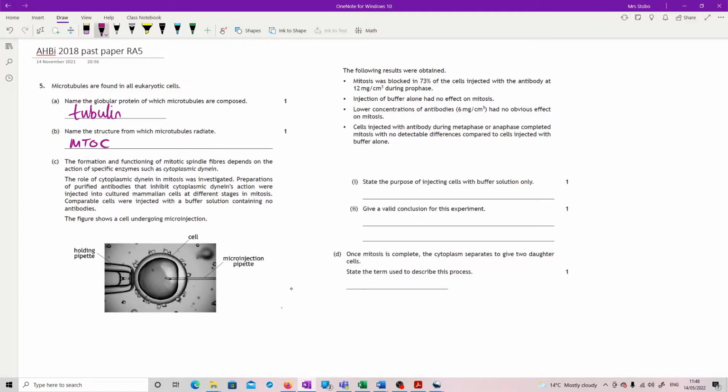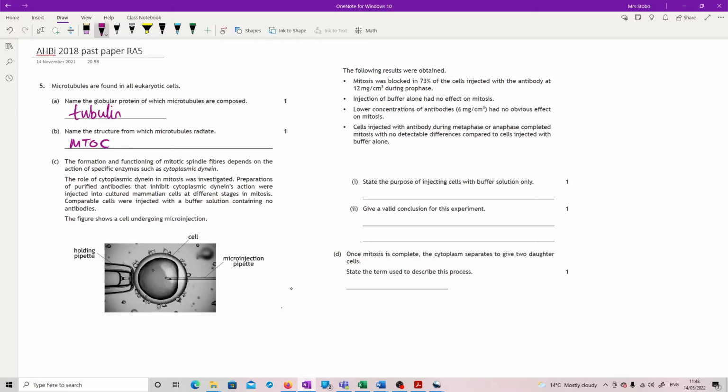The formation and functioning of mitotic spindle fibers depends on the action of specific enzymes such as cytoplasmic dynein. The role of cytoplasmic dynein in mitosis was investigated. Preparations of purified antibodies that inhibit cytoplasmic dynein's action were injected into cultured mammalian cells at different stages of mitosis. Comparable cells were injected with a buffer solution containing no antibodies.